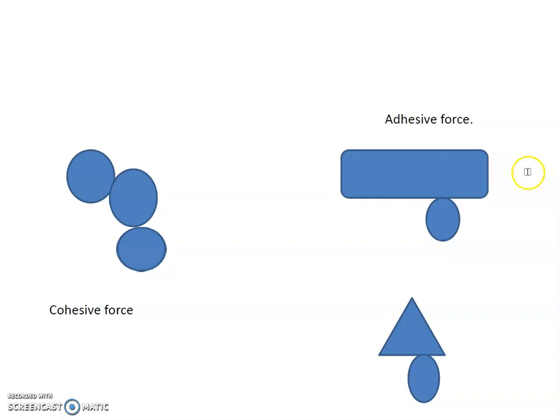Example, suppose this is the xylem and this is the water molecule. The force between these two, xylem and water molecules, is present. That force is called adhesive force. So in adhesive force there are two different molecules, and in cohesive force there are the same molecules. The force between the same molecules is called cohesive, and the force between two dissimilar molecules is called adhesive force.